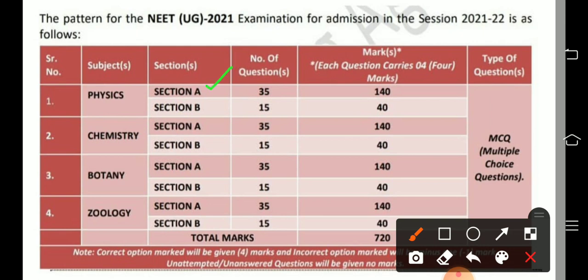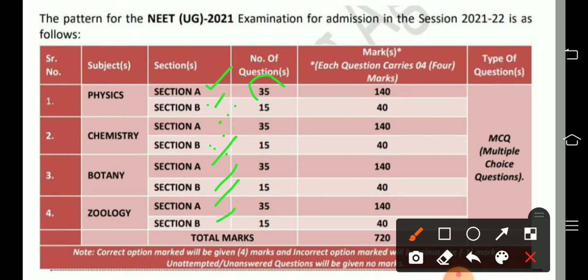Physics has two sections, section A and section B, and chemistry has two sections, section A and section B. Then botany has two sections, section A and section B. Zoology also has two sections, that is section A and section B.